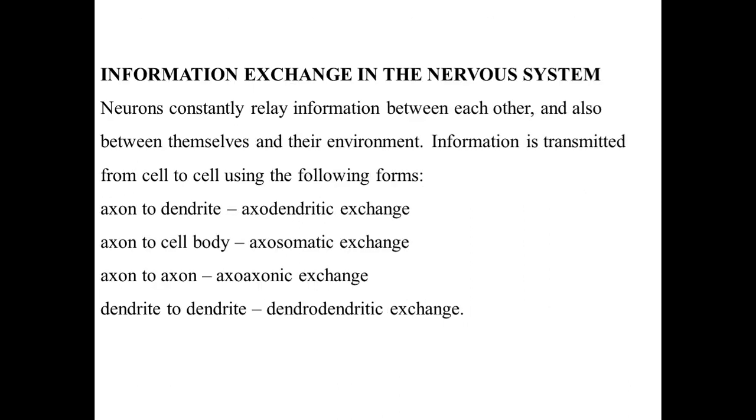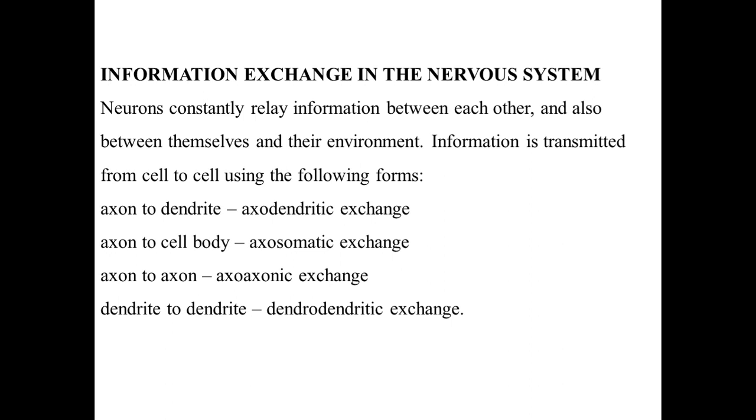Now, information exchange in the nervous system. How is information exchanged in the nervous system? Neurons constantly relay information between each other and also between themselves and their environment. Neurons are continuously receiving information and passing it on to each other, and they are also transmitting this information between them.